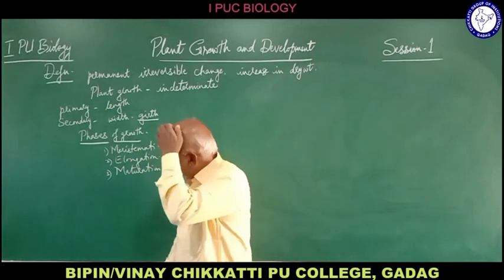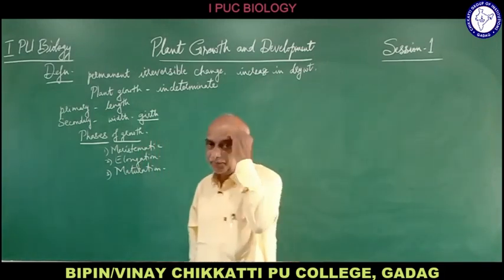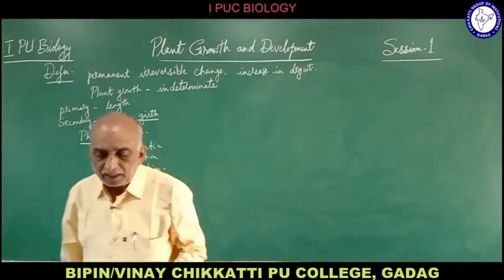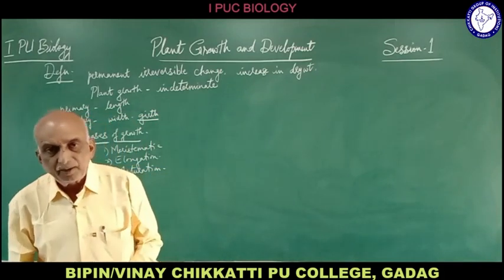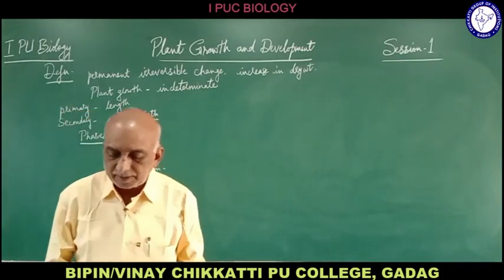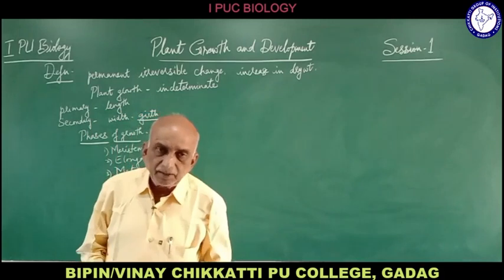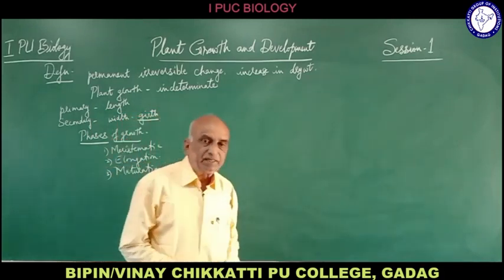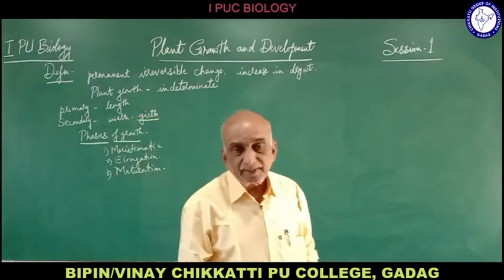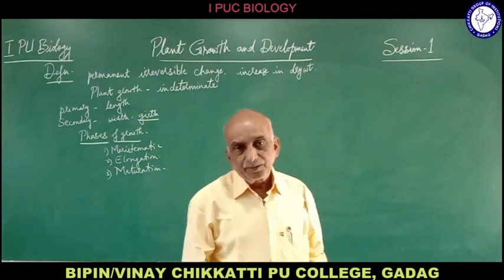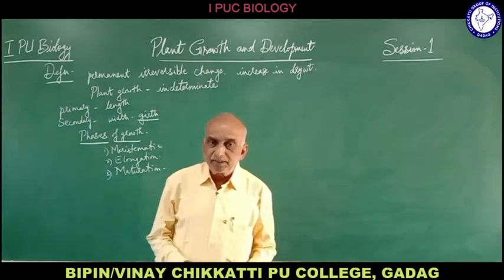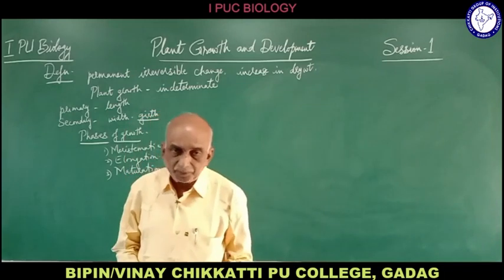Then the third step is called the maturation phase. These enlarged cells, which have increased in size or volume, differentiate into various kinds of tissues. All the newly formed cells will not perform only one function.